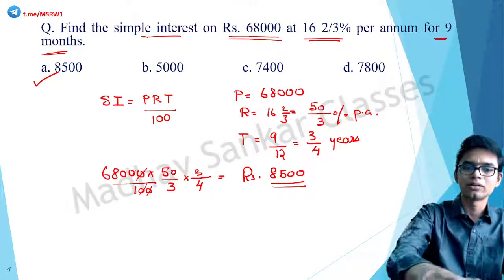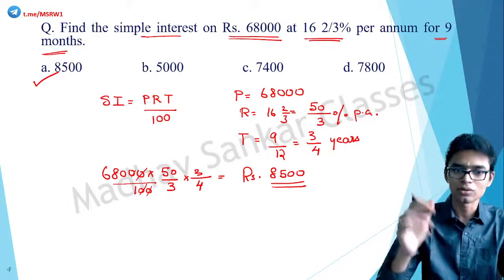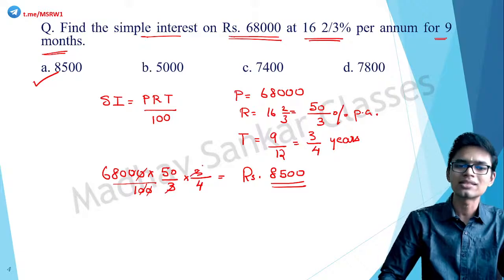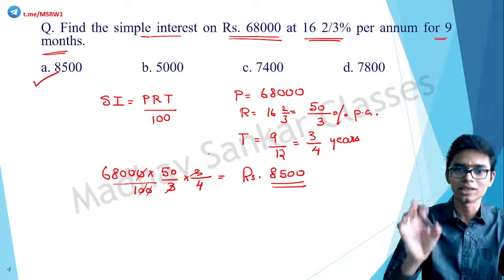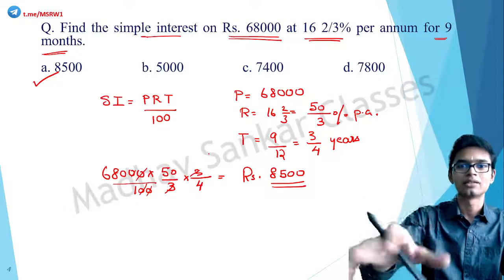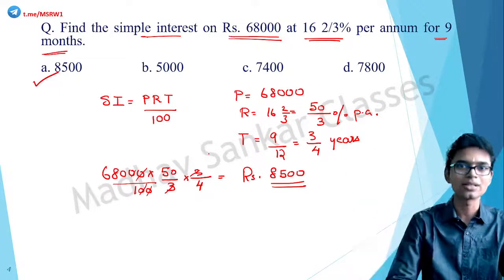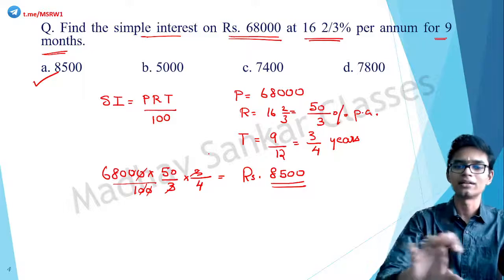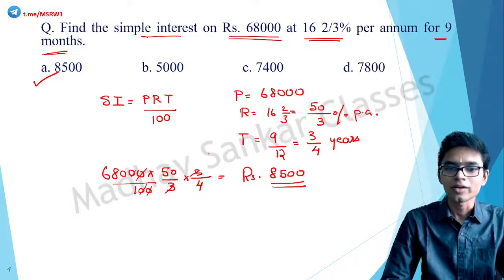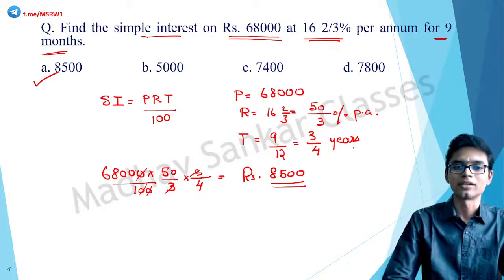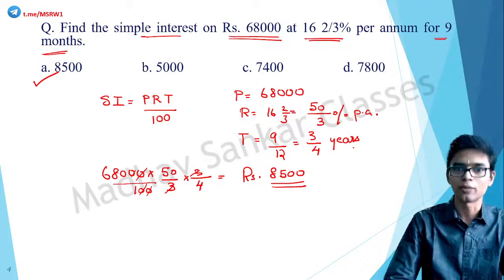I'm not actually doing this calculation. You can do it. That's what I told you at the beginning. These are simple calculations, and there is no point in me wasting time. That is a waste of time for you too. This calculation you can do; I already did that myself, so I'll just be writing the values. All right, so the answer is 8,500. So this is simple substitution in the formula.